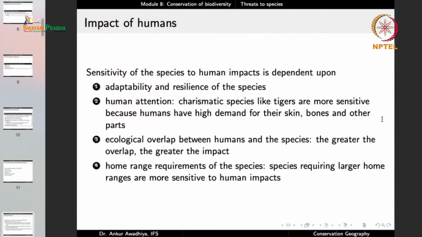Much more than those animals that were, say, living in the peaks of different mountains, because humans have hardly any use of the peaks; they are difficult to go to. So the amount of ecological overlap also plays a role in the amount of impacts that humans have. And the home range requirements of species. Species that require larger home ranges are more sensitive to human impacts, because when there is even a small amount of impact, the home range reduces. Once the home range goes below a certain size, then the animals are unable to survive there.